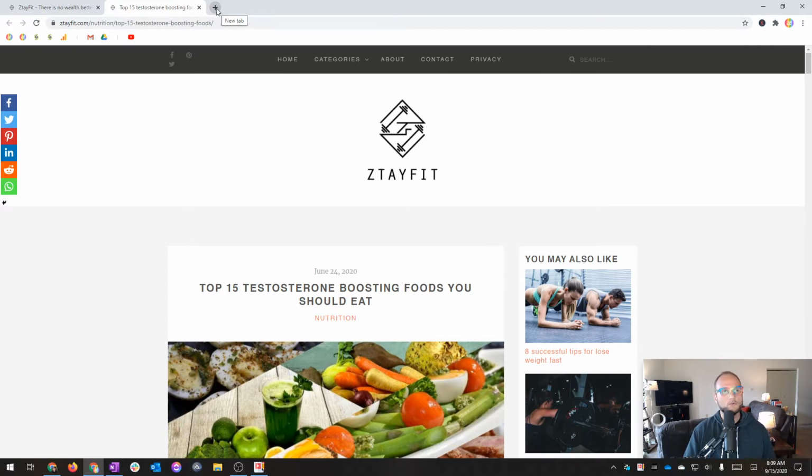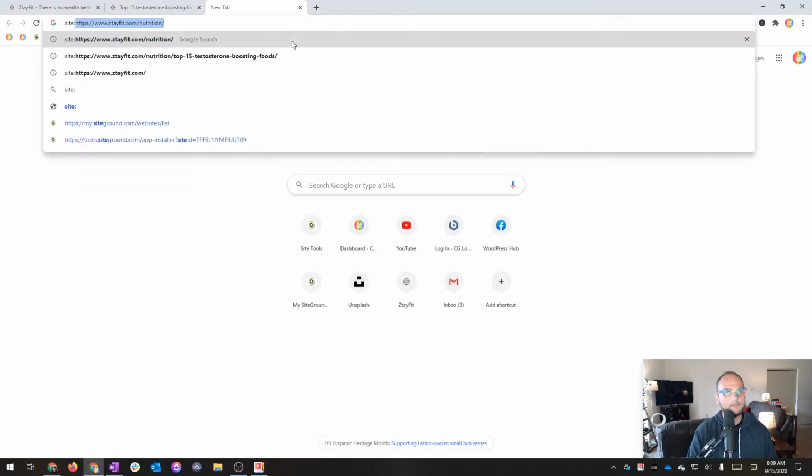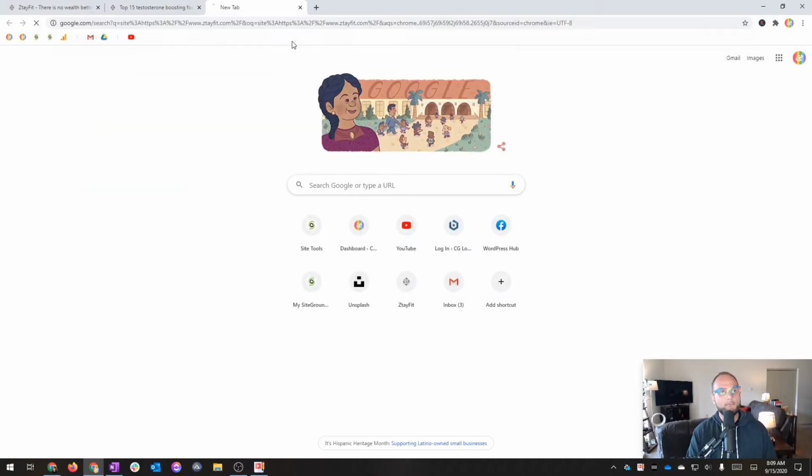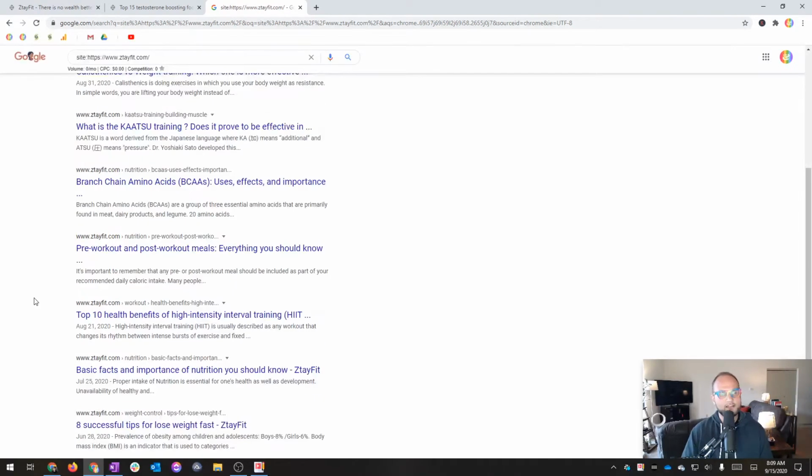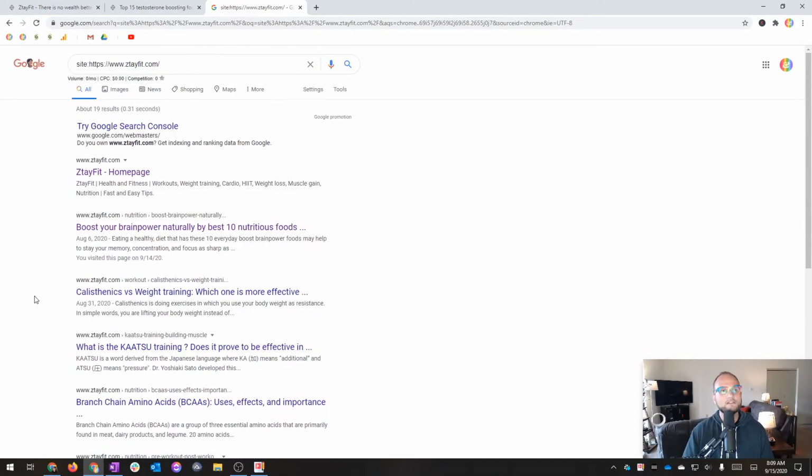on Google. So the way that you do that, we're going to start just at the domain level. We'll come back to the whole post, but I just want to copy the domain out of here. I'm going to come to Google and I'm going to type site: and then I'm going to paste the domain. And if I start seeing results from ZTayFit, that tells me that Google has in fact seen the site at all.